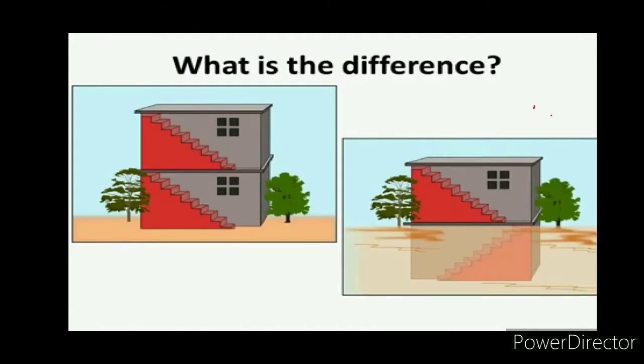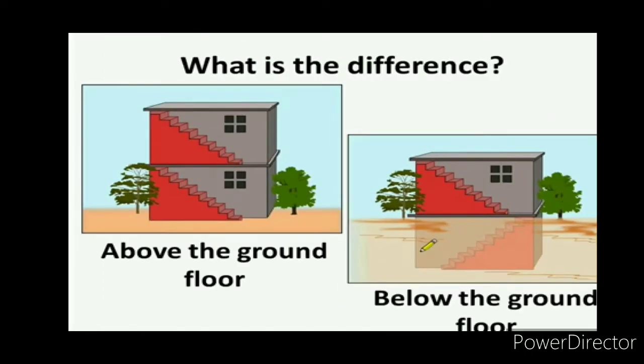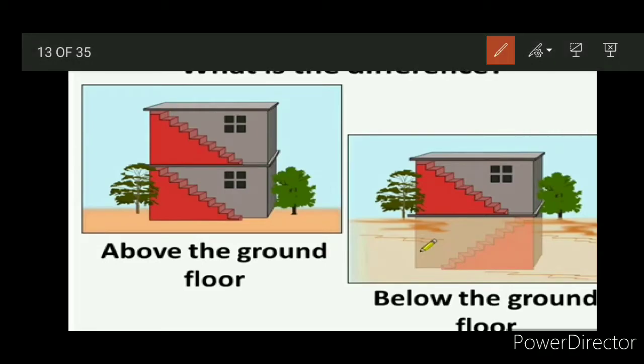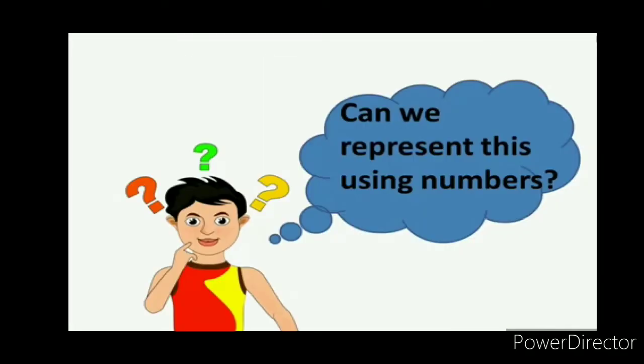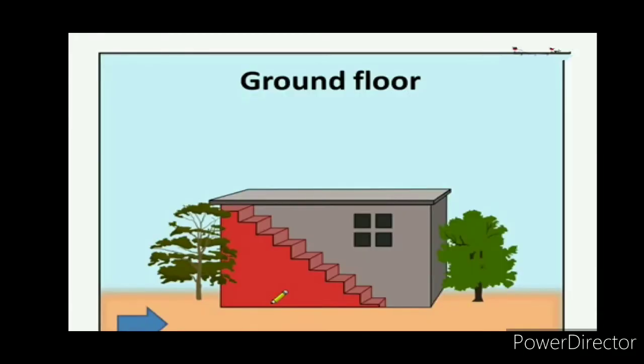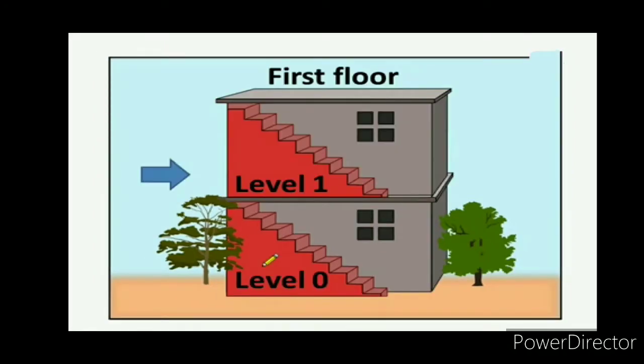Now, what is the difference between these? Here there is a floor above the ground level. Here there is a floor below the ground level. Can we represent this using numbers? Yes, we can represent. Let us see how. Since it is in the ground level, we can call it ground floor. Let us call that ground floor is level 0.